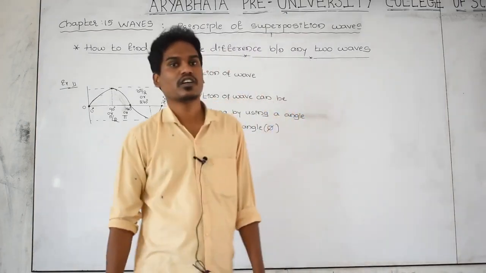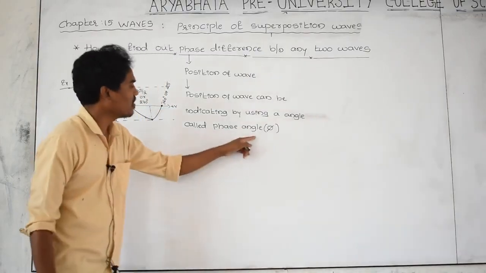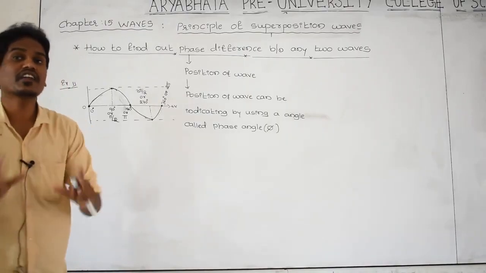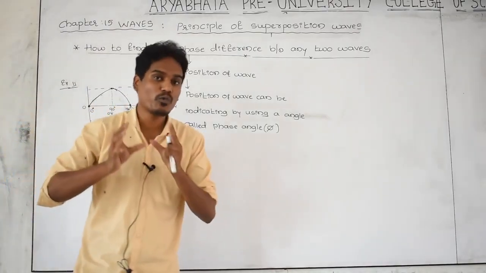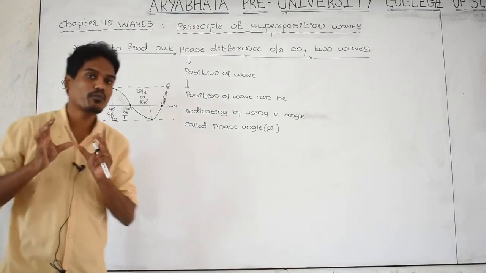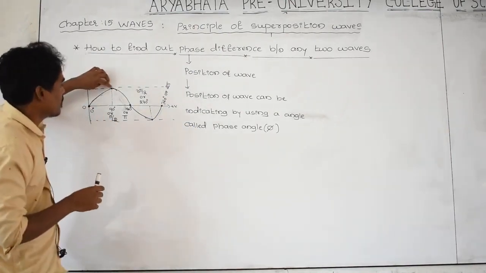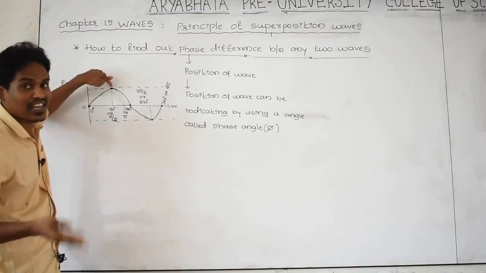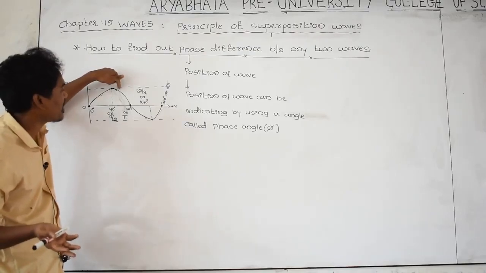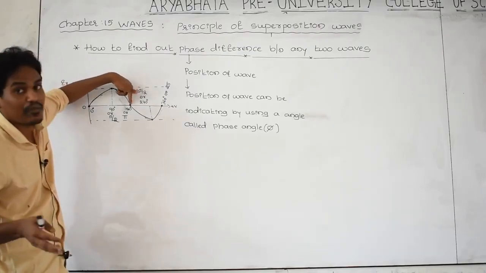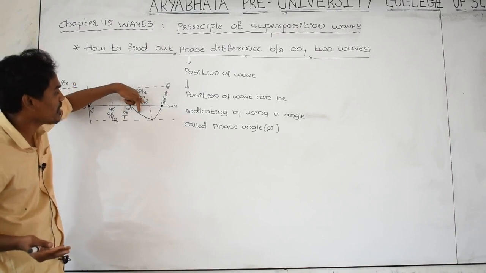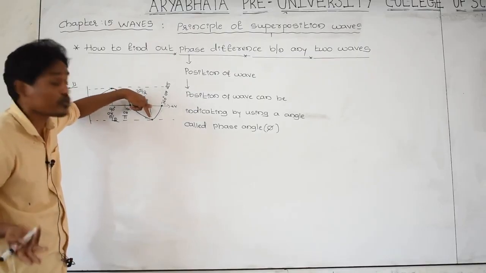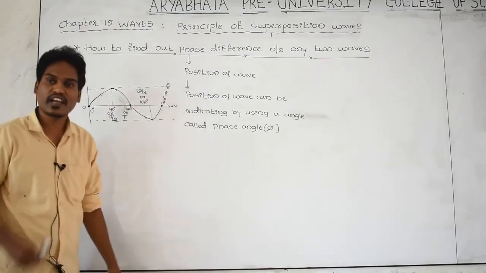What is the use of phase angle? The phase angle is a term, or an angle, indicating the position or location of a wave. If the angle is 90 degrees, where is the location of the wave? Yes, here. The phase angle is 180 degrees, where is the location? Yes, here. The phase angle is 270 degrees, where is the location? Yes, here. The phase angle is 360 degrees, where is the position of the wave? Yes, here. You can get it very easily.